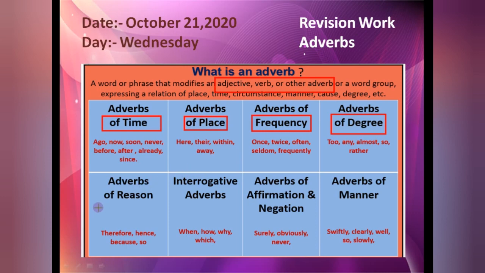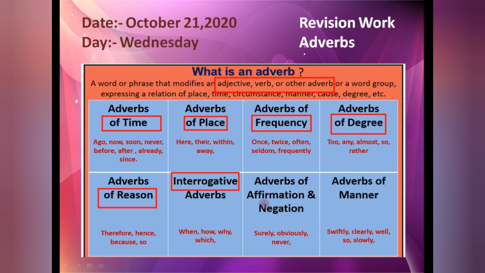Next one, adverbs of reason. The question word is why. This one actually will not come; it is not in your syllabus. But as we have done it in the clause part, that's why I have mentioned it here: therefore, hence, because, so. And it gives the answer of why. Interrogative adverbs are very easy. At the end, you will get the question mark, and WH words: when, how, why, which.